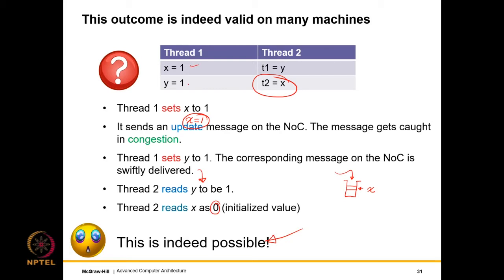When it sets y to 1, y might bypass the write buffer and go and update y in some other location. And subsequently, when we read y in core 2, it will get this value. But since the write to x is still stuck in the write buffer of core 1, the write to x will not be visible. And then x will be read to be 0.